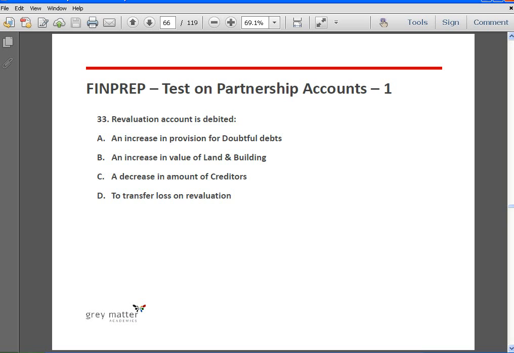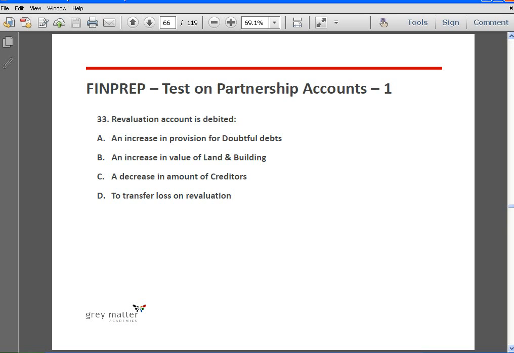Okay, and suppose there is a decrease in the value of a liability, it is something that's favorable to the firm, that will be credited to the revaluation account. Where assets are written down, you have to debit it to the revaluation account. Where liabilities have to be increased, it will get debited to the revaluation account. So keeping this in mind, revaluation account is debited whenever there is an increase in provision for doubtful debts. Correct. Whenever there is an increase in provision for doubtful debts, revaluation account will be debited because it is a loss.